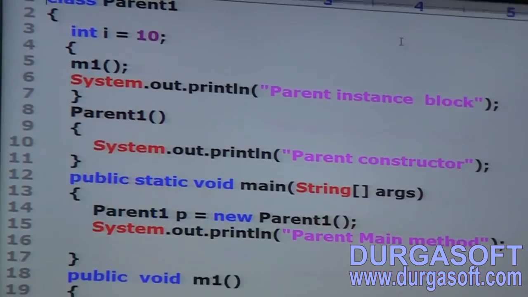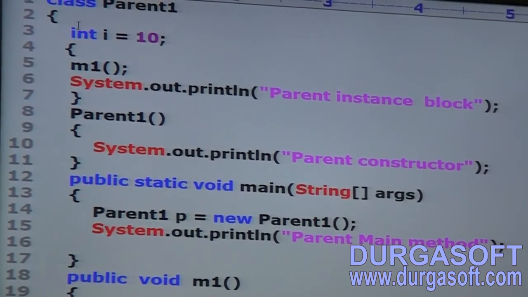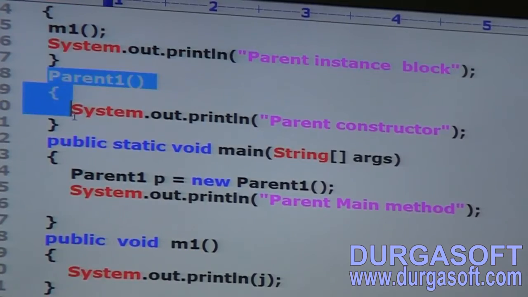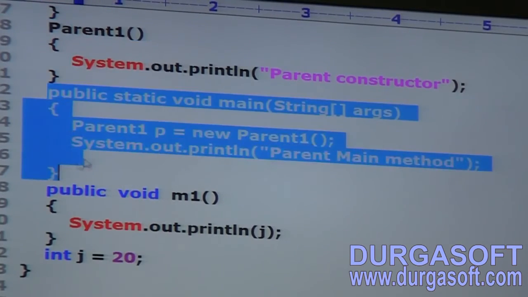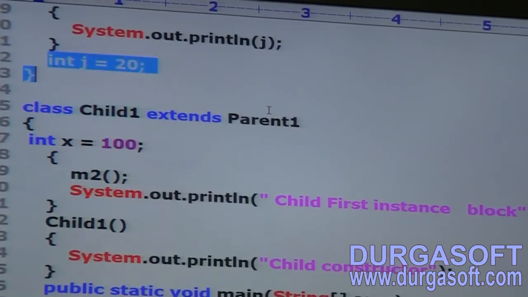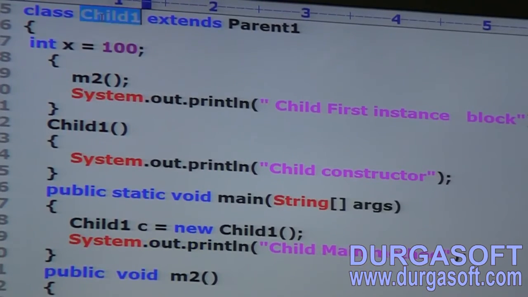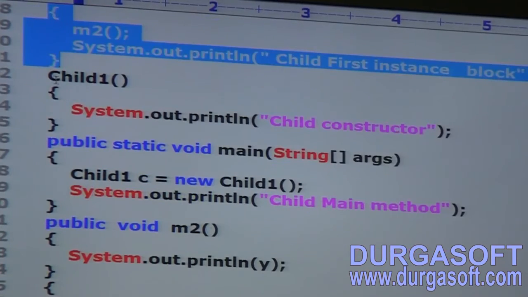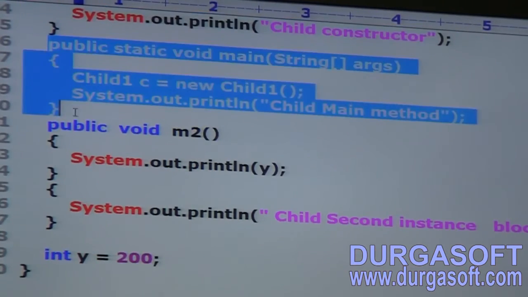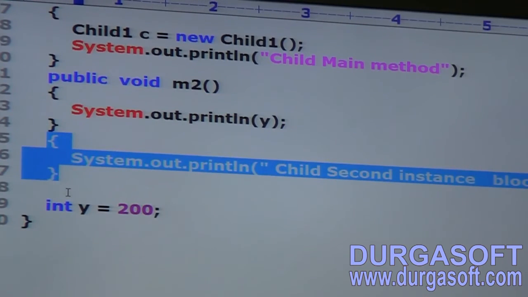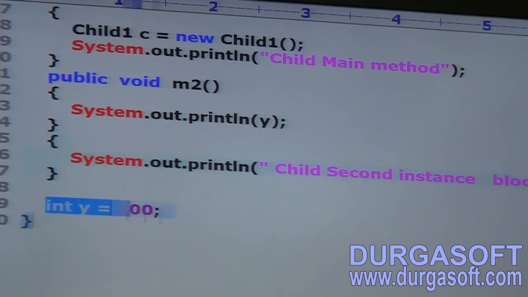Class parent1, int i is equal to 10, parent instance block, parent constructor, parent main method, and public void m1, int j is equal to 20. Exactly the same: class child extends parent, int x is equal to 100, first instance block, constructor, main method, and after that int y is equal to 200.